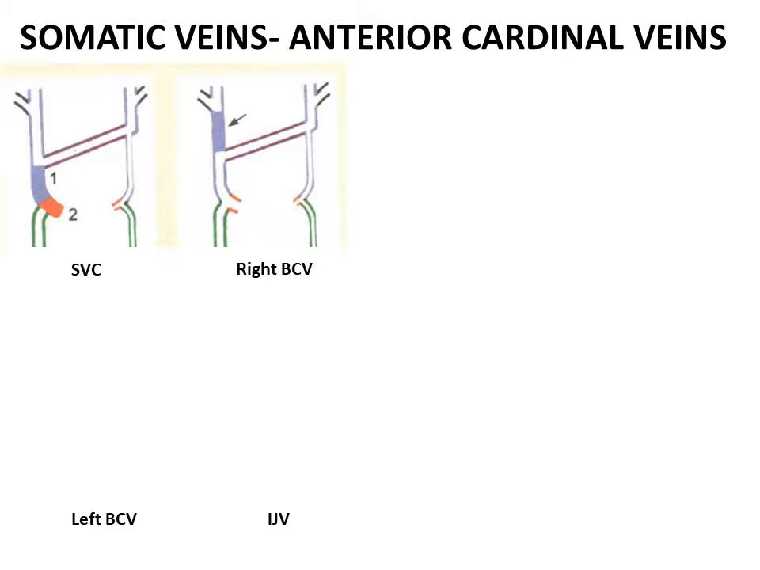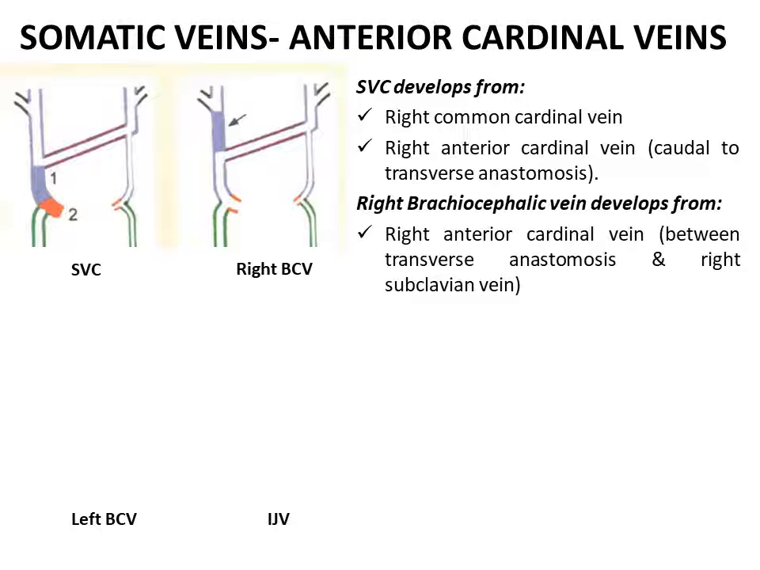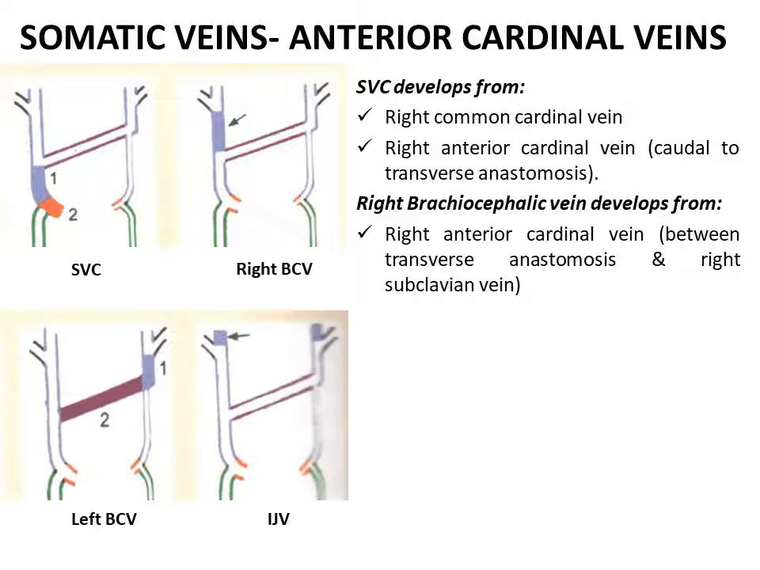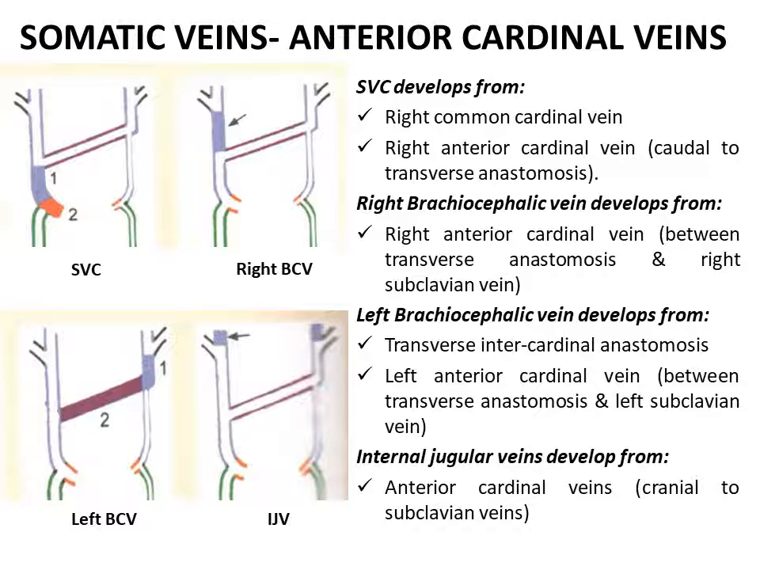The superior vena cava now is formed by the right common cardinal vein and the right anterior cardinal vein just caudal to the transverse anastomosis, whereas the right brachiocephalic vein develops from the right anterior cardinal vein between the transverse anastomosis and the subclavian vein. The left brachiocephalic vein is formed by the transverse intercardinal anastomosis and the left anterior cardinal vein between the transverse anastomosis and the left subclavian vein. The internal jugular vein develops from the anterior cardinal veins cranial to the subclavian veins.